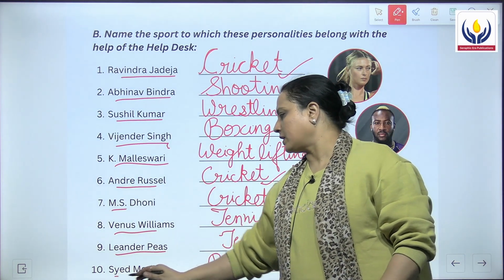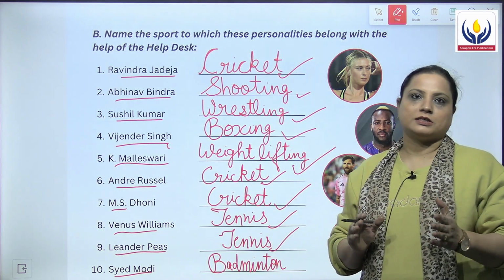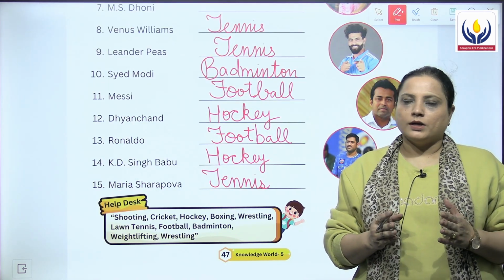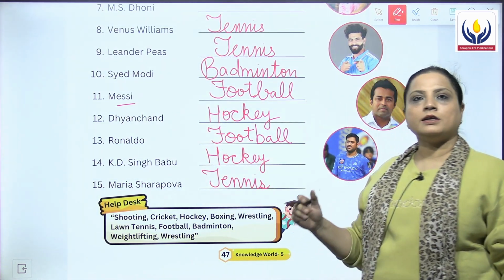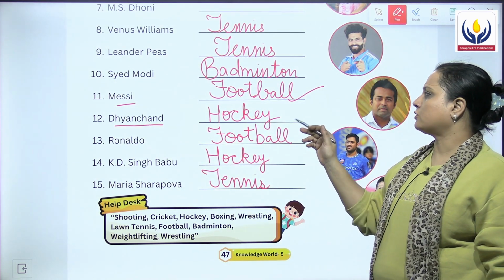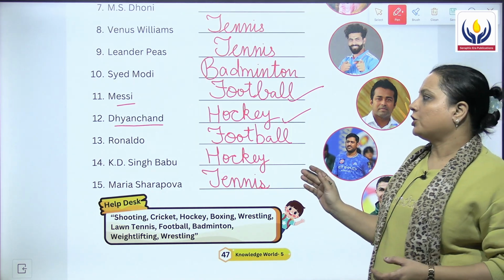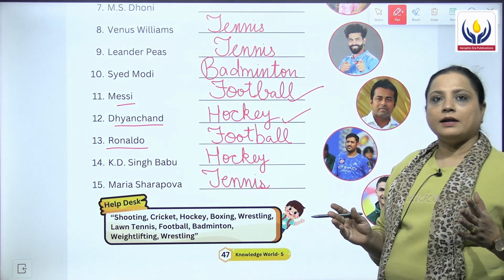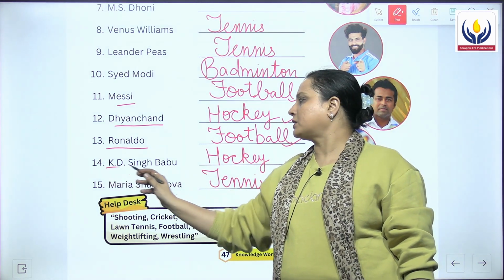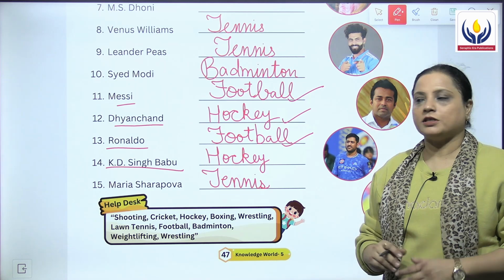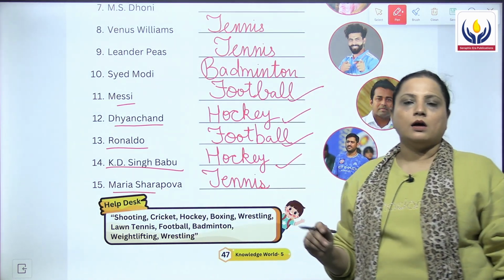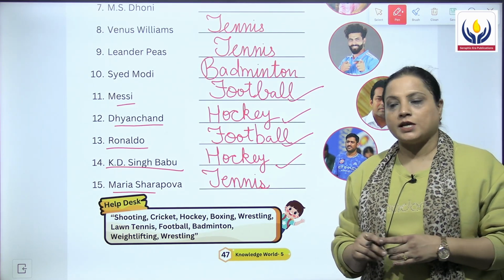10th is Syed Modi, and Syed Modi is associated or related with badminton. Then the 11th one is Messi, and he is associated with football. 12th is Dhyan Chand, and Dhyan Chand is associated with hockey. 13th we have Ronaldo, and he is associated with football. 14th is KD Singh Babu, and he is related to hockey. The last one is 15th, Maria Sharapova, and she is associated with tennis.